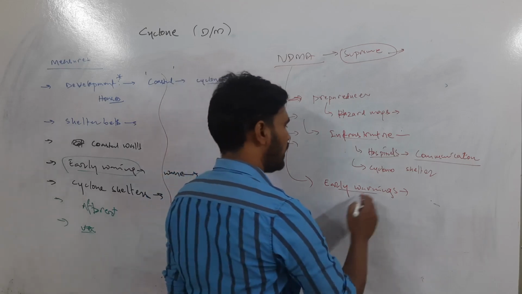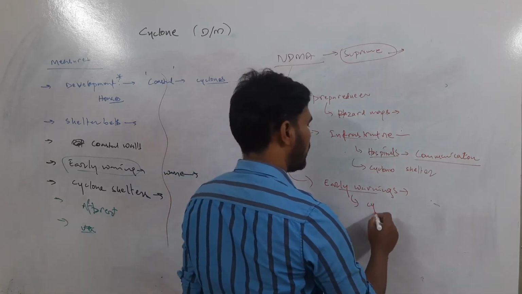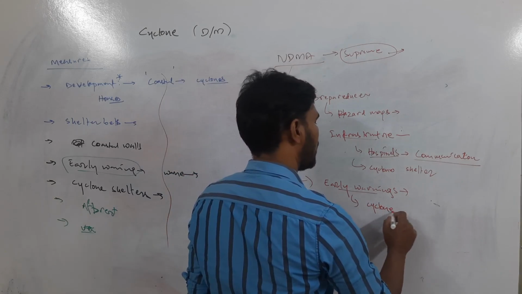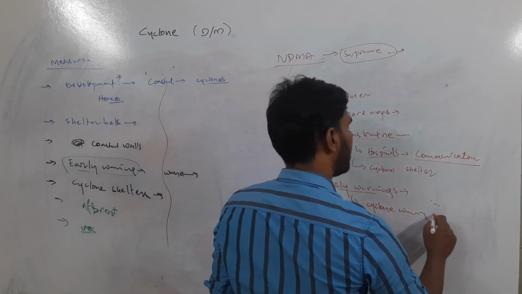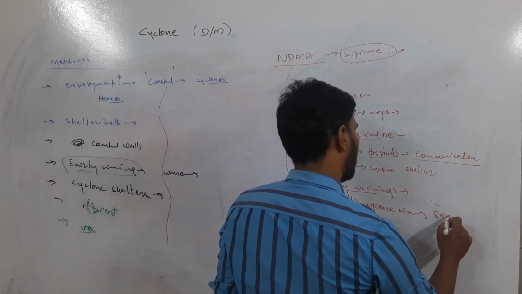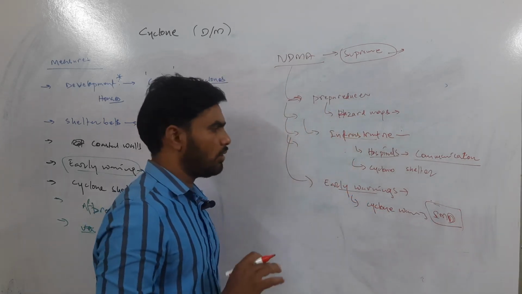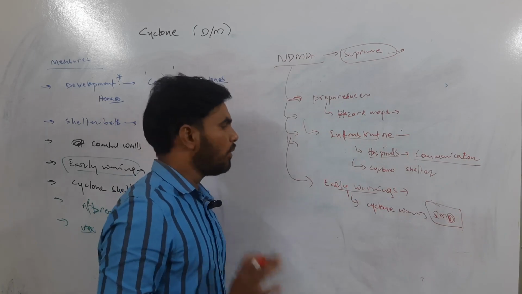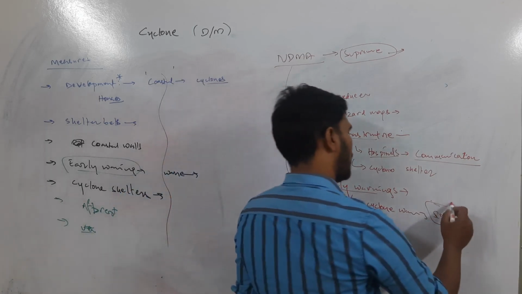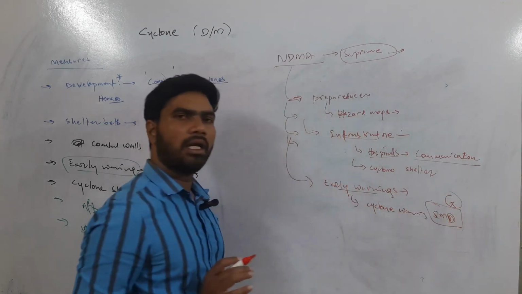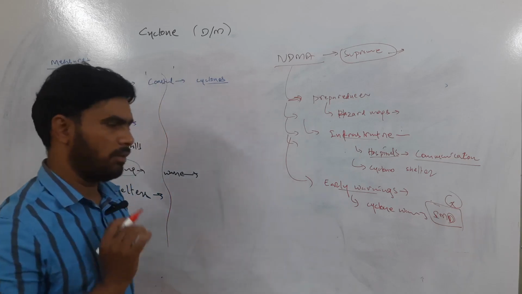Similarly, we have a cyclone warning system under the IMD, Indian Meteorological Department. It finds out the occurrence of cyclone and keeps on warning the people. So under the IMD itself, we have an early warning system that is developed.